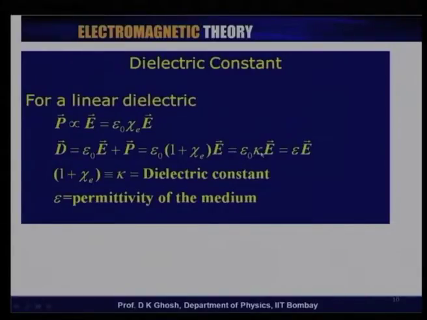So, epsilon 0 times kappa, where kappa is the dielectric constant, and epsilon, the product of epsilon 0 and kappa, is usually called the permittivity of the medium, that is the polarized medium, just as epsilon 0 was called the permittivity of free space. So, epsilon and epsilon 0 are related by the dielectric constant.